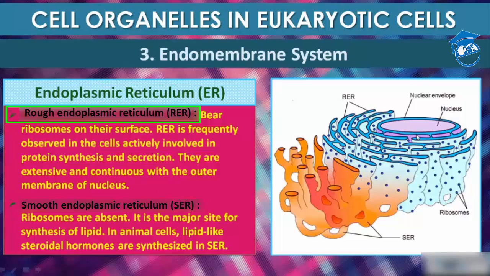See, suppose this is the nucleus and it extends from the nucleus and goes till the plasma membrane, and then comes the smooth endoplasmic reticulum where ribosomes are absent. It is the major site for the synthesis of lipid. In SER, lipid formation takes place. In animal cells, lipid-like steroidal hormones are synthesized in SER.